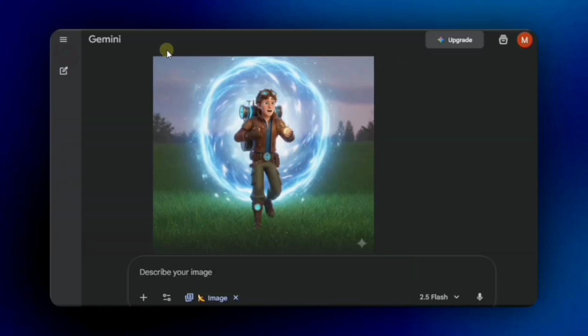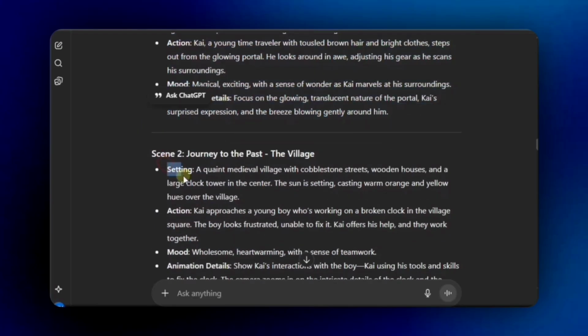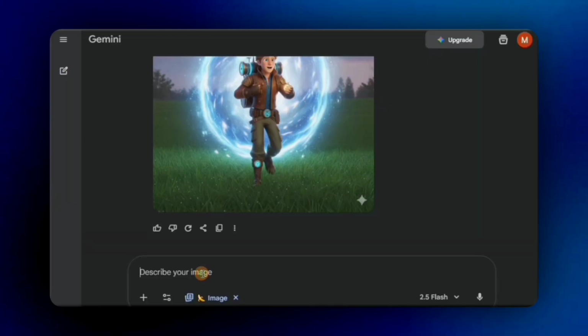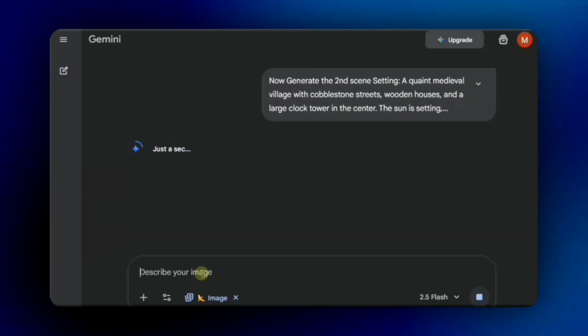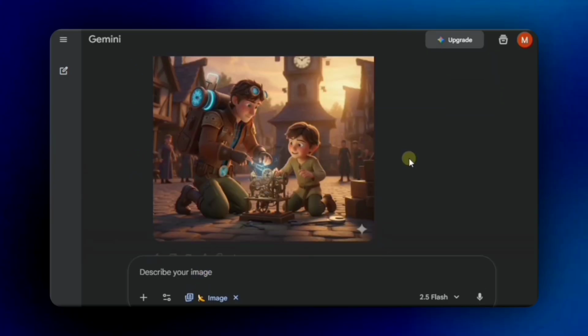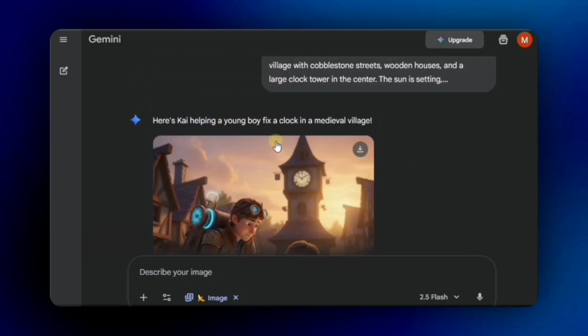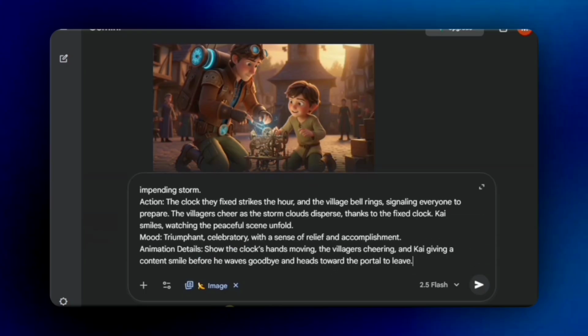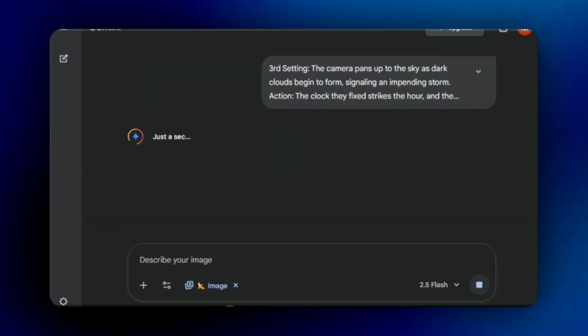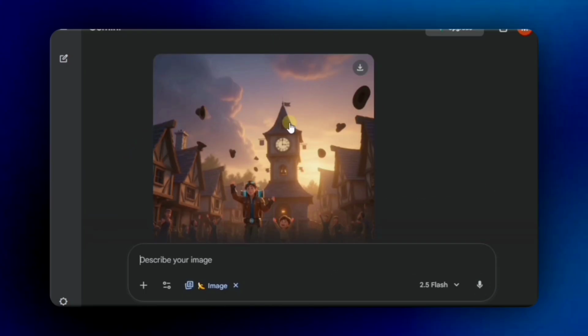Everything matches exactly. Now copy the second scene prompt from ChatGPT, go back to Gemini again, paste it in the same way and click Next. Gemini will start working again. Look at the next image. The second scene is also generated perfectly. Do the same for the remaining scenes. For example, I copied the third prompt, pasted it into Gemini, clicked Next, and here's the result. The same consistent character again.